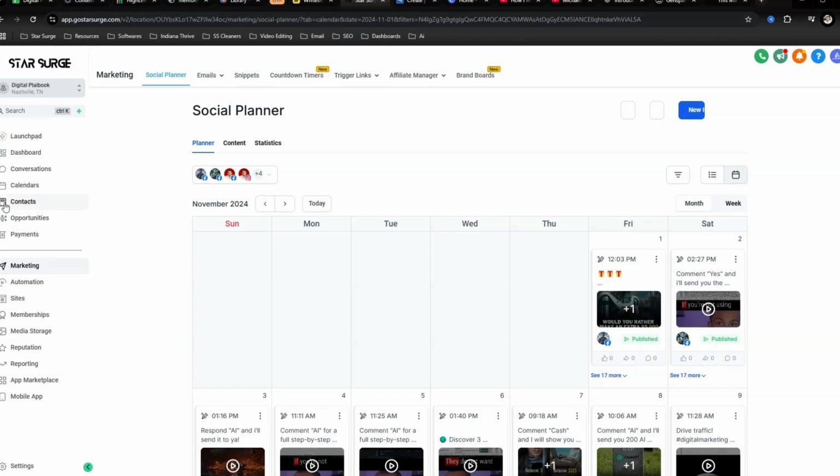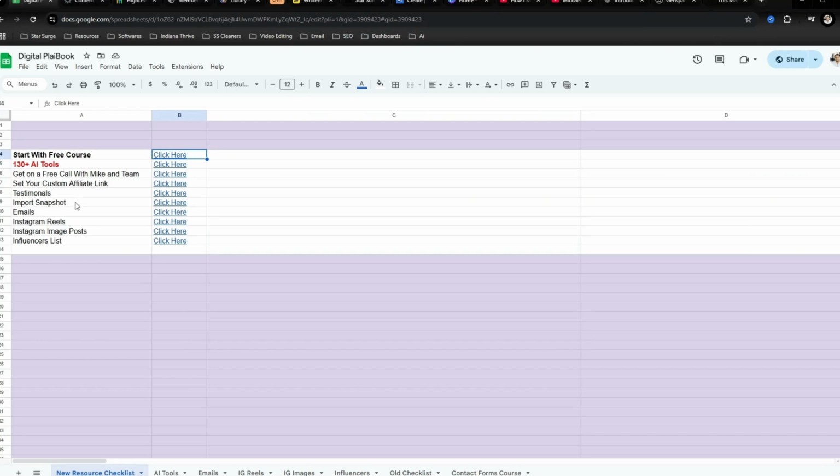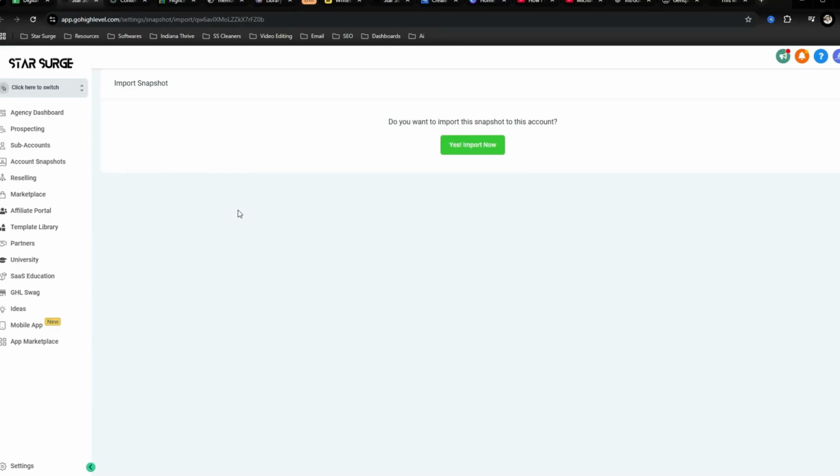Now, one thing I want to cover, which is going to be covered in that free course as well, is how you're able to get my funnels and my automations directly imported into your account. Over here, you'll see something called import snapshot. What a snapshot is, it takes everything that's in my account and imports it into your account. So you don't have to build the automations, the tech specs, or the funnels. That's already all done for you when you import this snapshot.